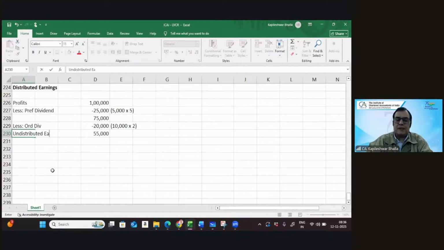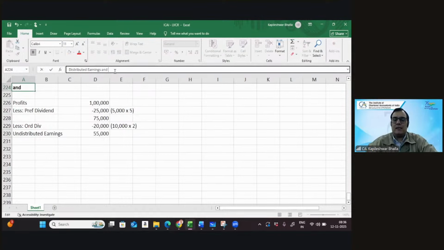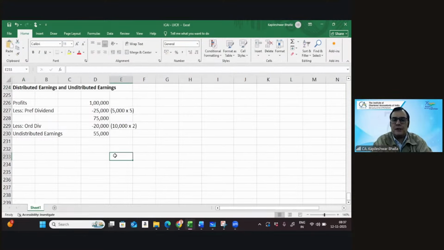So we can say basically we have got in the very first step the distributed and the undistributed earnings. So let me make it like this: distributed and undistributed earnings. So we need to first of all get the distributed and the undistributed earnings in this case. Okay. Now what we need to do, we need to organize the data.